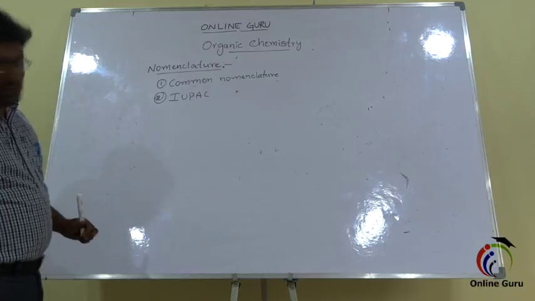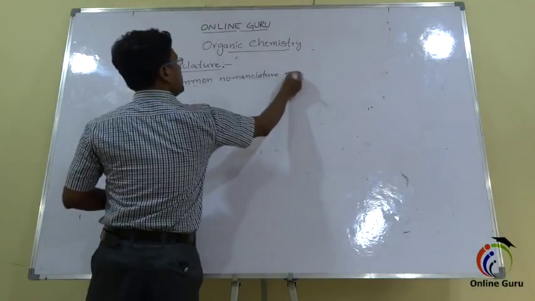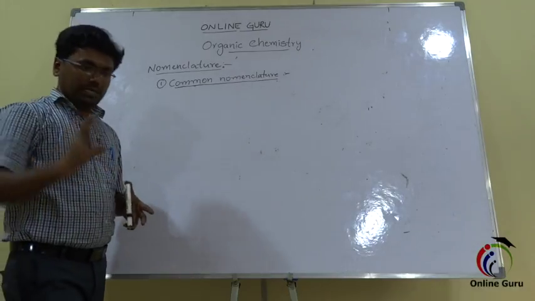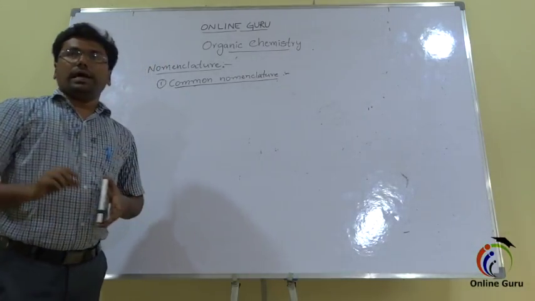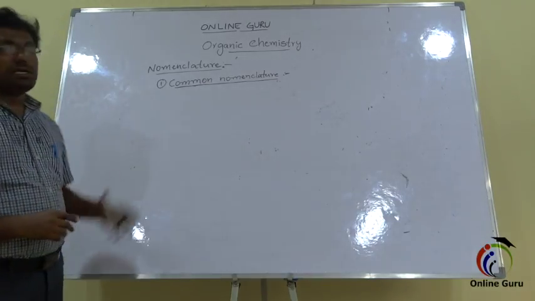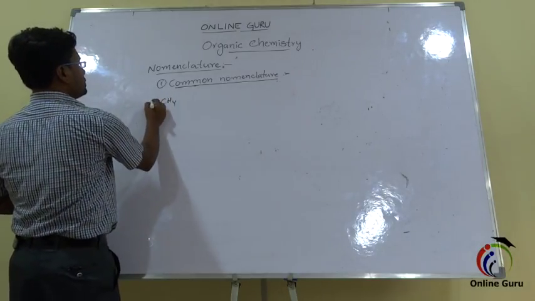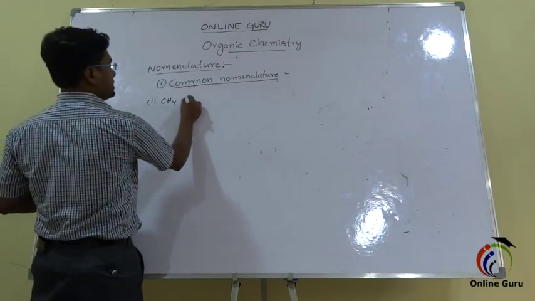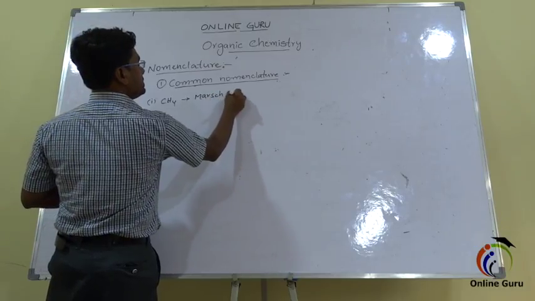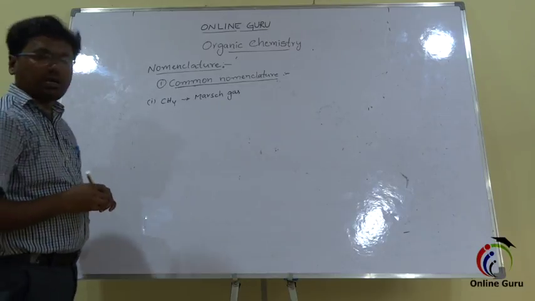Now the first one, common nomenclature. What does common nomenclature mean? The nomenclature given to a compound based on the source, nature and place of the compound is called common nomenclature. For example, first one, CH4 is called marsh gas. Why? Because it is available in marshy places, in drainage places. So that's why it is called marsh gas.